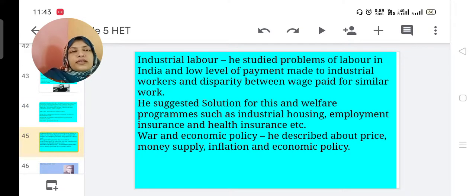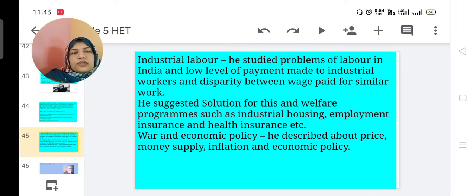Then the next concept is industrial labor. He studied problems of labor in India, the low level of payment made to industrial workers, low wages, and disparity, inequality between wages paid for similar work.